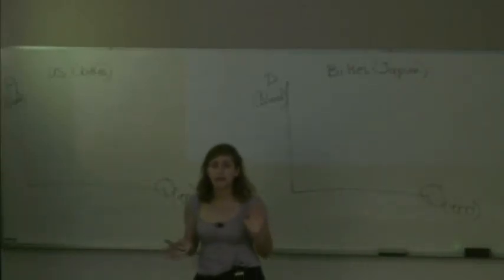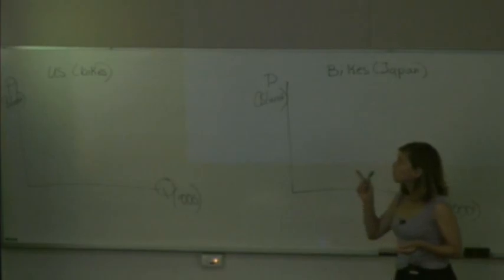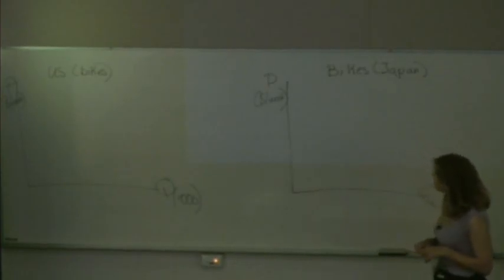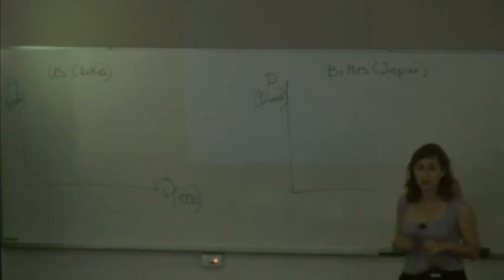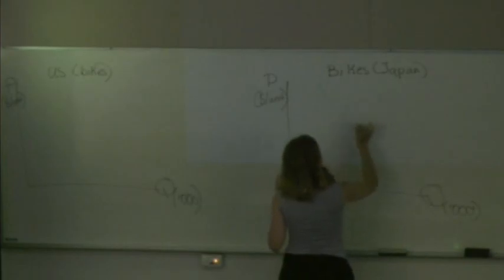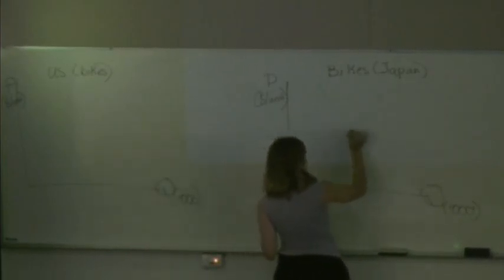So let's imagine we have two domestic markets for motorcycles, one in Japan and one in the US. We're starting in a situation when there is no trade. As you can imagine, the Japanese are better at producing motorcycles, so their domestic price is going to be lower than the US. Let's say that they're producing motorcycles at $700.